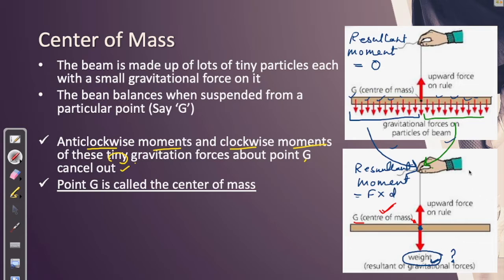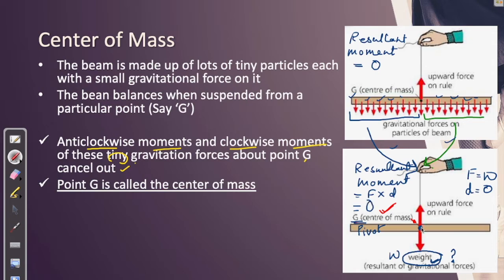What is the force here? Force is your weight. And how much is the distance from the pivot? Where is the pivot? The center of mass is your pivot. So how much is the distance? 0. The resultant moment is 0.